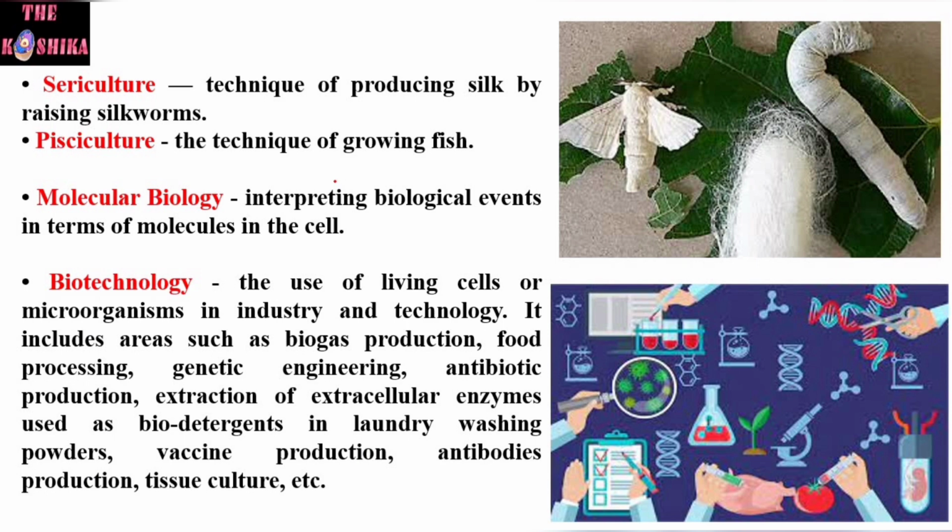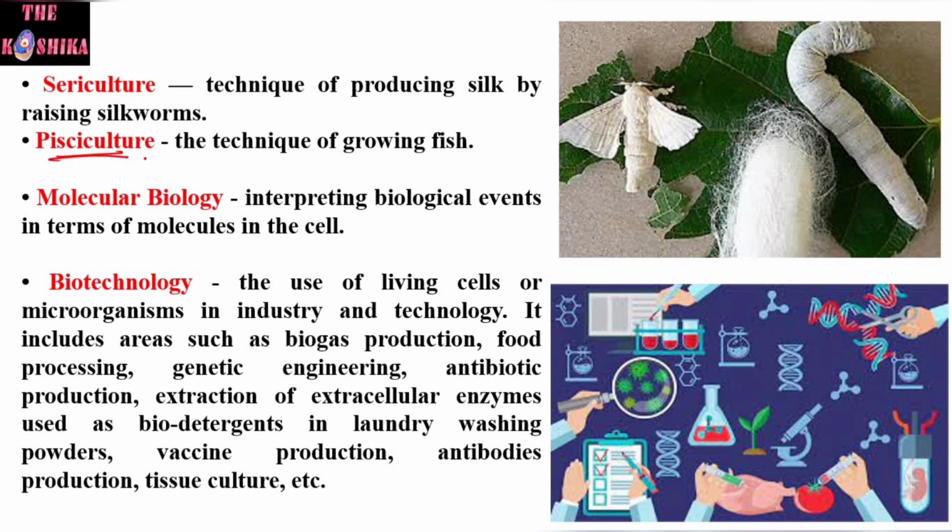When biology was applied to produce silk by raising the silkworm, this branch of biology is called sericulture. Sericulture is the technique of producing silk by raising silkworms. You can see here, these are silkworms on the mulberry leaves.